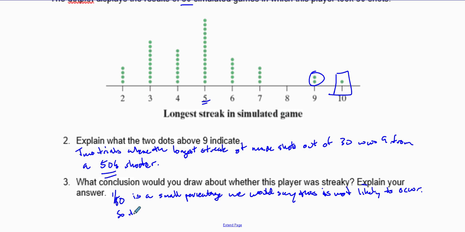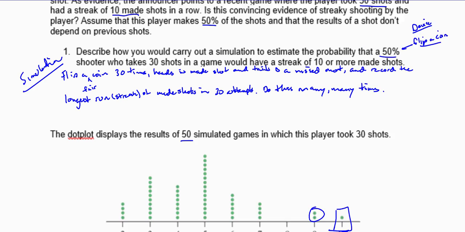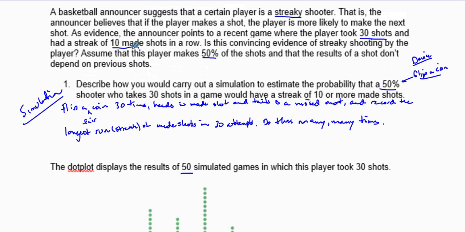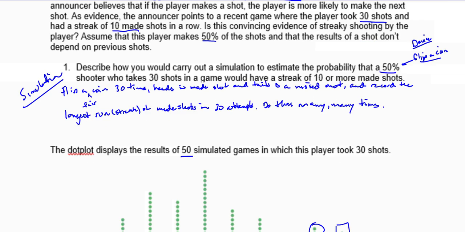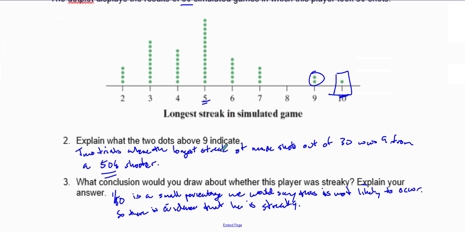So there is evidence that he is streaky. Making 10 in a row is very unlikely to occur, and so maybe he is a streaky shooter. Maybe he was getting better as he kept on making 10 shots in a row. I don't know, but we have evidence for it, and that's what we know.